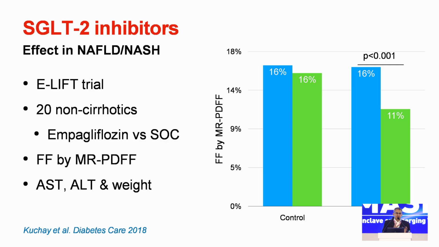Different trials measured the liver stiffness and fat quantification by different measures. So there were 6 randomized controlled trials which did CAP scores to look at the fat quantification. Look at the forest plot. Now this diamond, which is a conclusion diamond, if it lies on the one side of the middle line, it means the effect of the drug under question is significant. So with a z-score of 2.71, the results are definitely in favor of SGLT2 inhibitors in patients who are diabetic and who are having MASLD. This is as per CAP score.